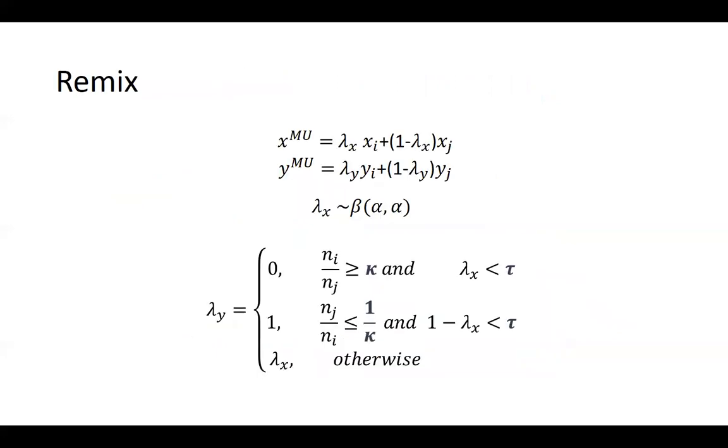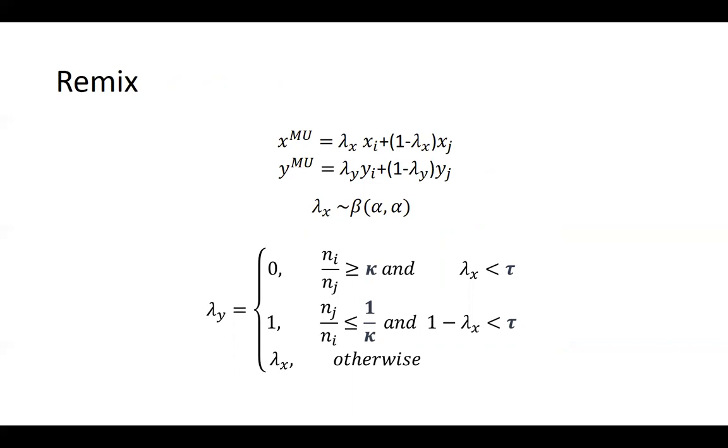Let's see how we can formulate the high-level idea into equations. Note that unlike Mixup, we allow the feature space and label space to have different mixing factors, lambda x and lambda y. Lambda x is sampled from the beta distribution just like Mixup, and lambda y will be determined using the below function. It might seem a little bit complex, but the goal is really simple.